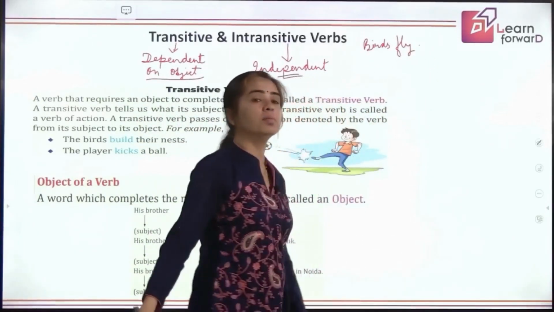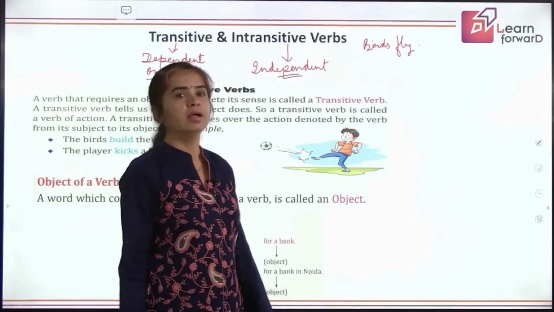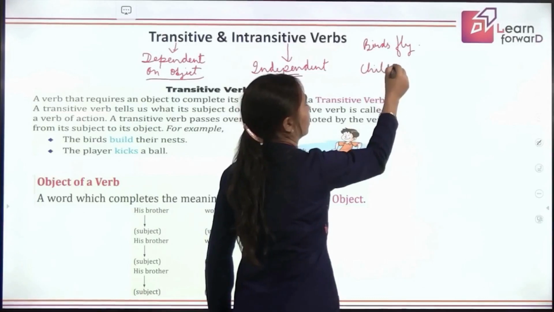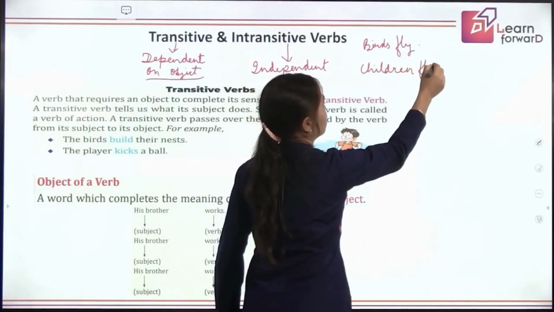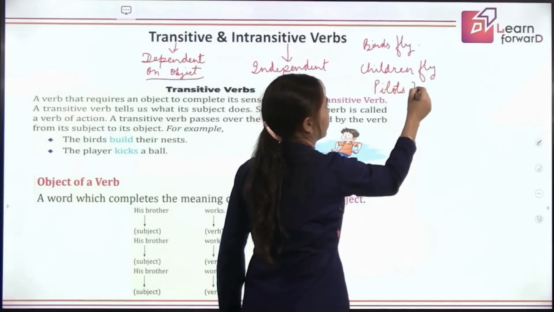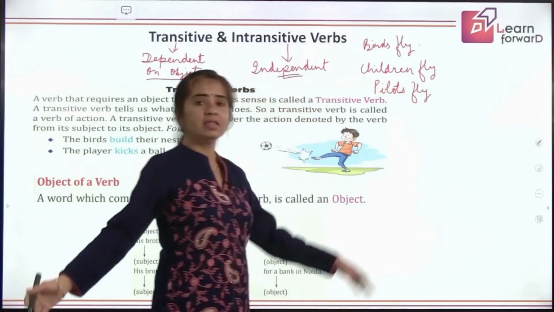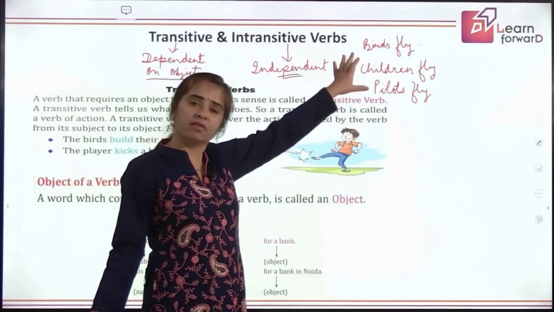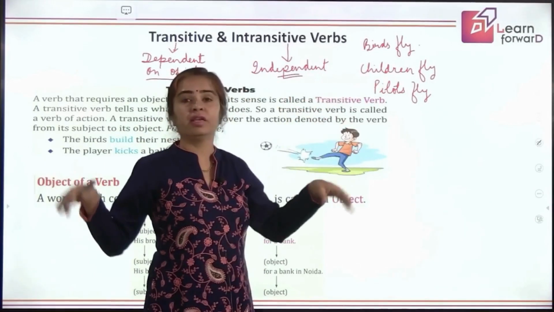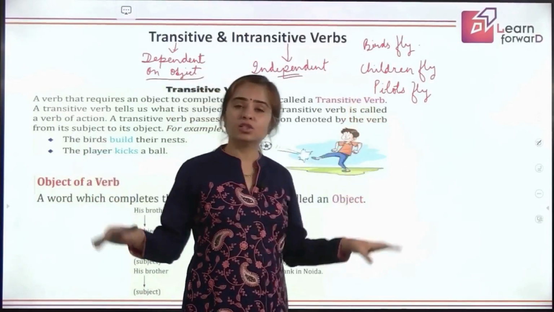Birds fly is a complete sentence. I can stop here. But what if I say children fly? Or if I say pilots fly? Now, if I stop here, are these two giving you a complete meaning? Can we say these are also sentences? No, because children cannot fly and pilots also cannot fly.